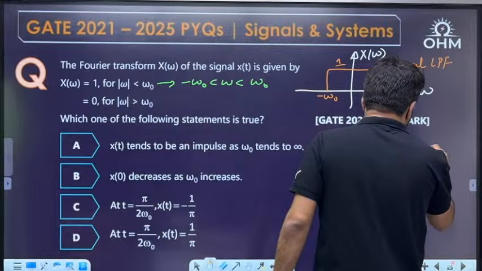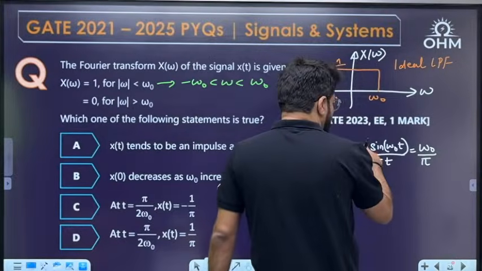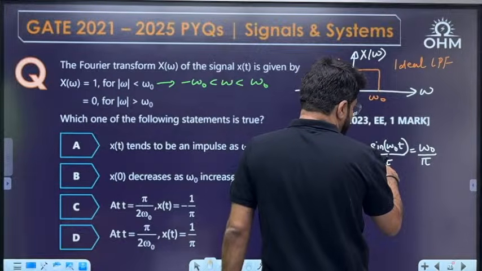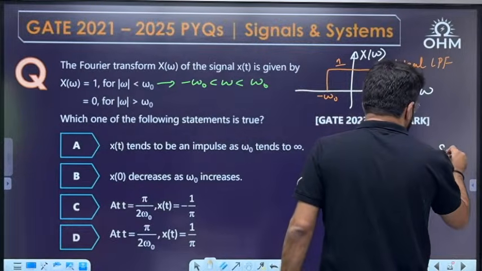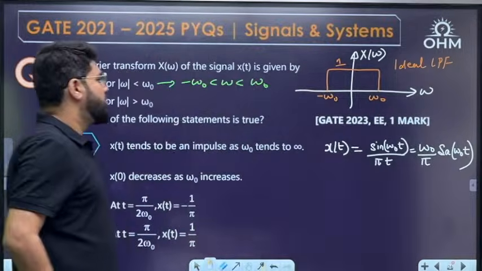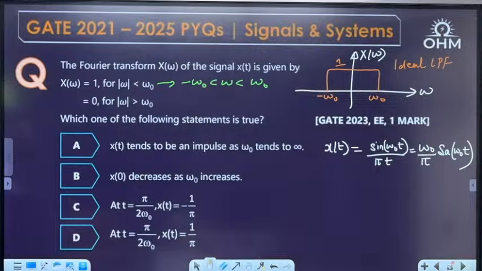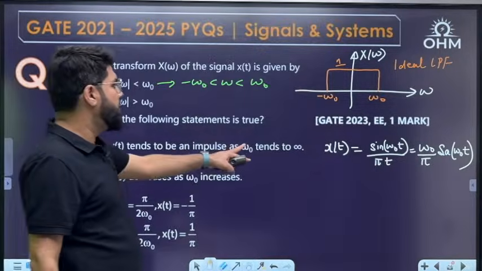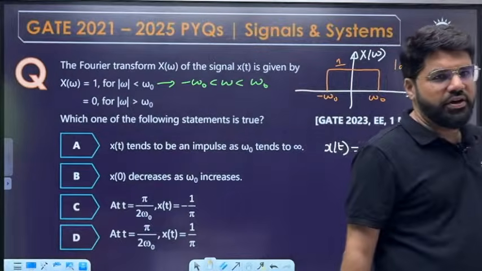You can also write it as omega naught upon pi. I multiply omega naught here and also in the denominator, so that I get sin theta by theta, which is the sampling function. Which of the following statements is true? Option A: x(t) tends to be an impulse if omega naught tends to infinity.